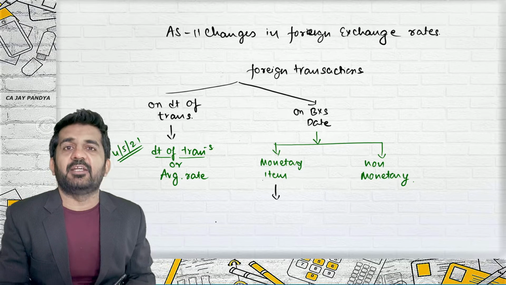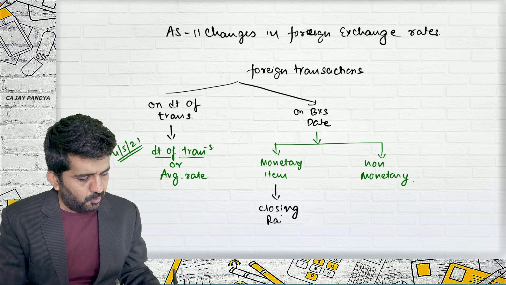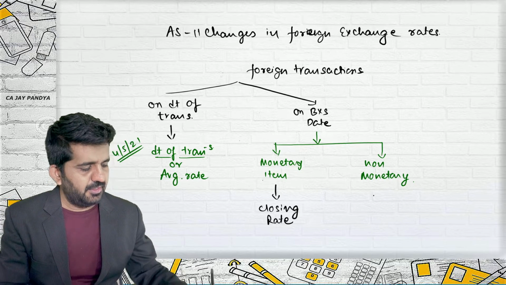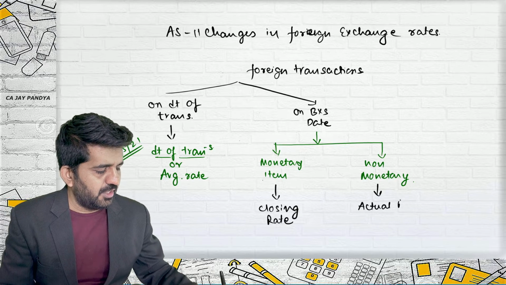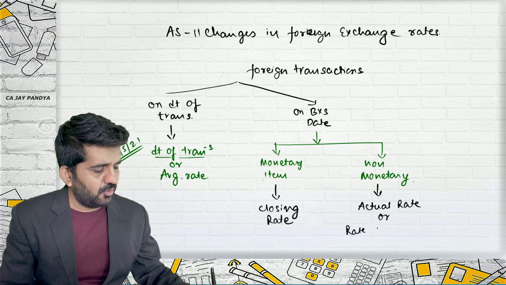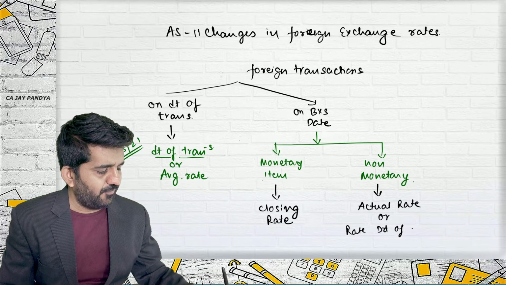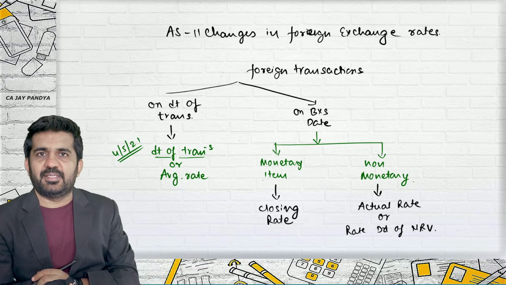And in monetary items, we record or convert at closing rate. Non-monetary item, actual rate or rate on the date of NRV, if the asset is valued at net realizable value.